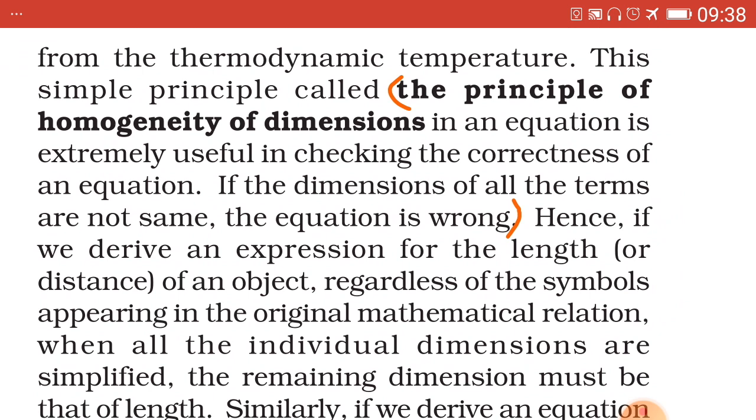The principle of homogeneity of dimensions in an equation is useful in checking the correctness of an equation, checking the correctness of a given physical equation. If the dimensions of all the terms are not the same, then we can say that the equation is wrong.